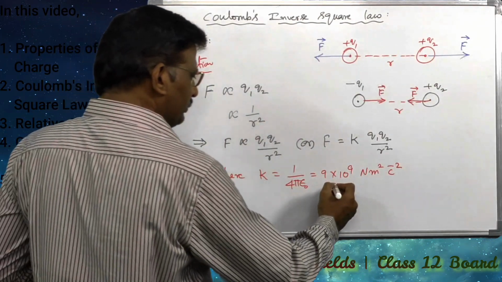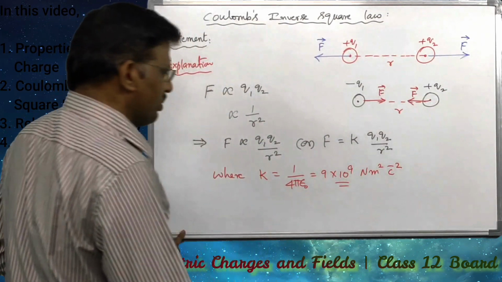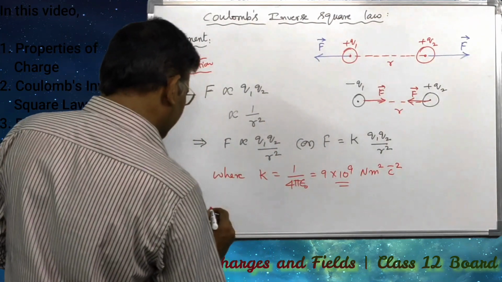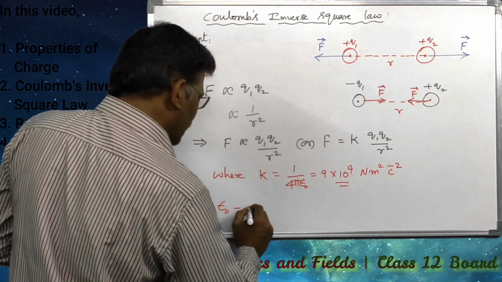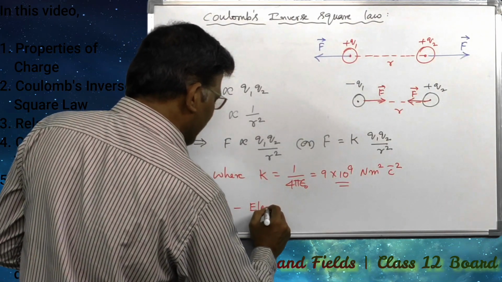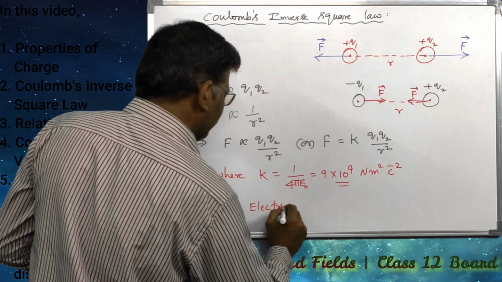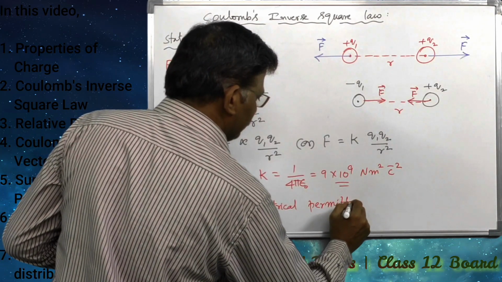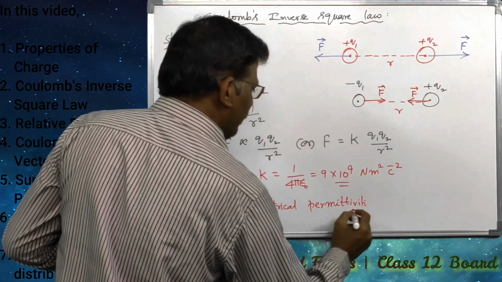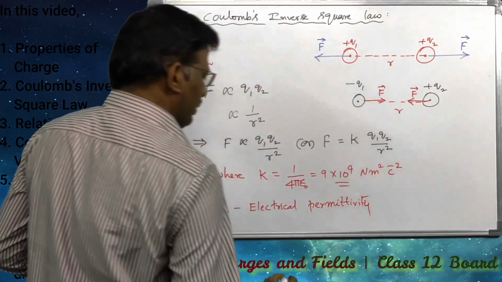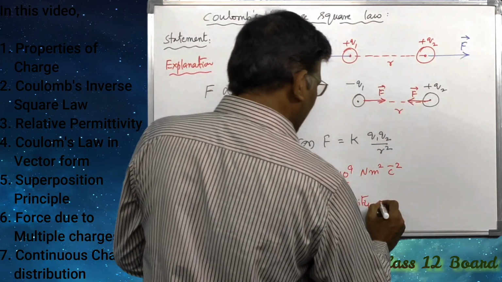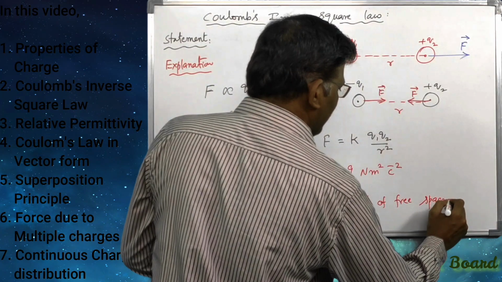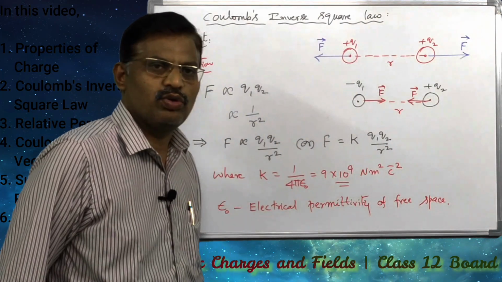So k is equal to 9 into 10 power 9, and here epsilon naught is called electrical permittivity, the electrical permittivity of free space. Free space is nothing but air or vacuum.